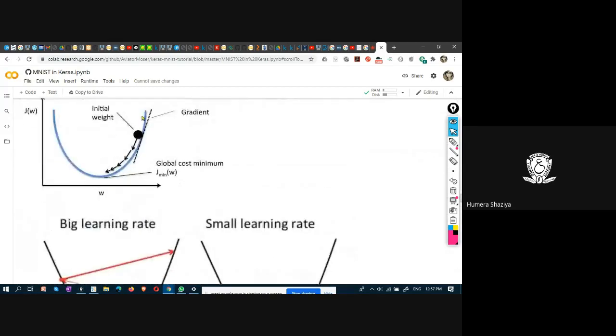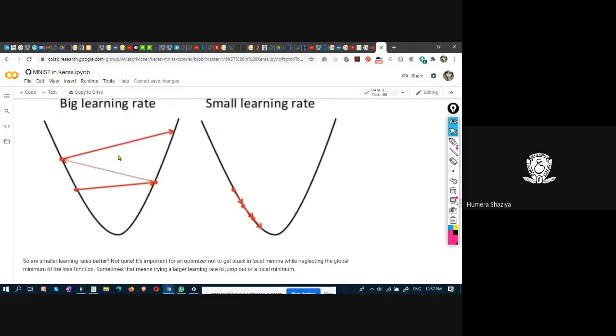These things I have explained to you, how backpropagation and gradient descent facilitate reaching the global minimum value where you have the least cost function value and the least loss value. This J is the cost function. If you have a bigger learning rate, you tend to overshoot.